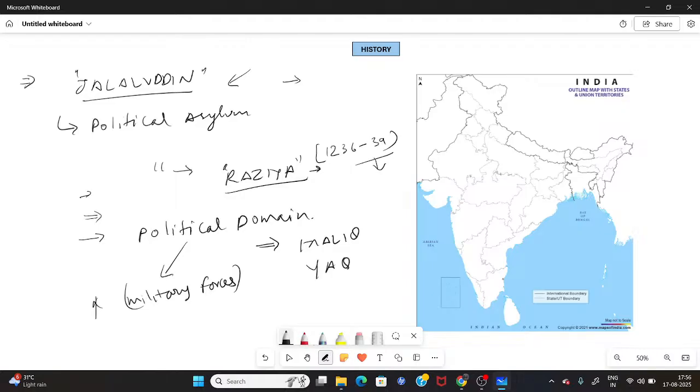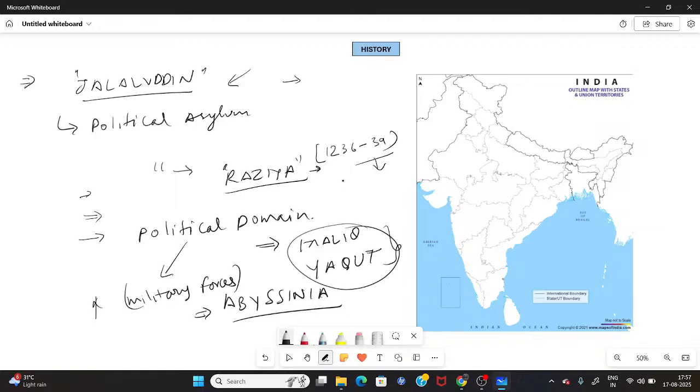Malik Yaqut. And who was this person? This was a very skilled horseman. There is a country inside Africa, now known as Ethiopia. At that particular time, this country was known as Abyssinia, and she recruited this person from that country, and he was a very skilled horseman, a very good fighter. And this person was given a high military post inside the Sultanate forces.